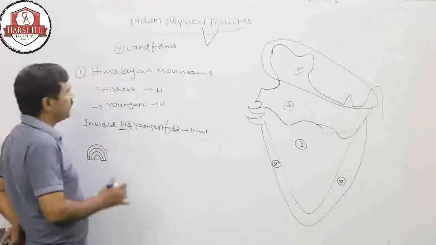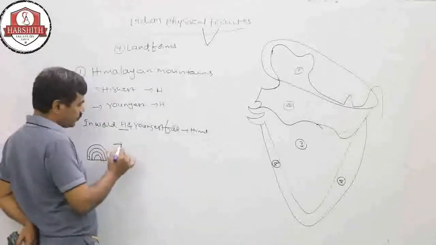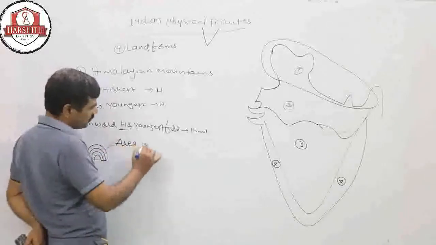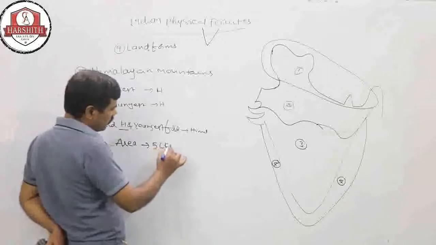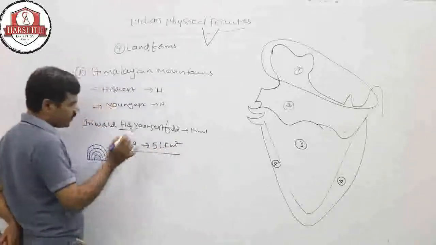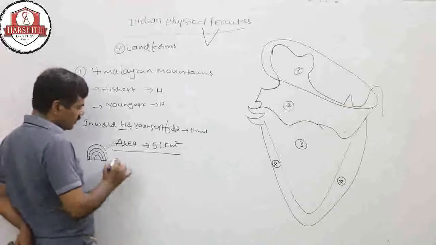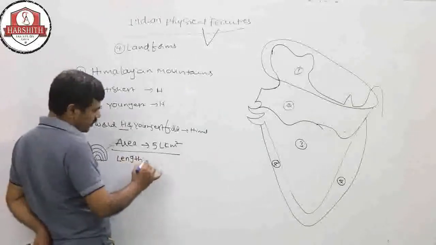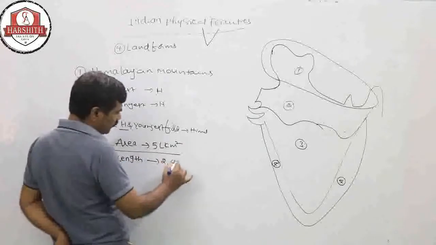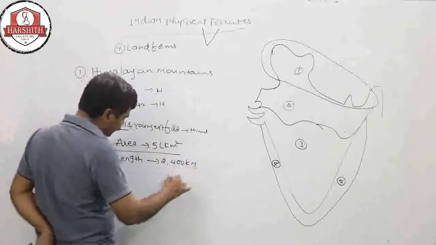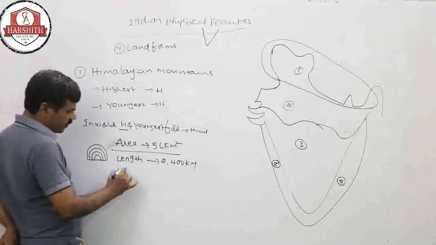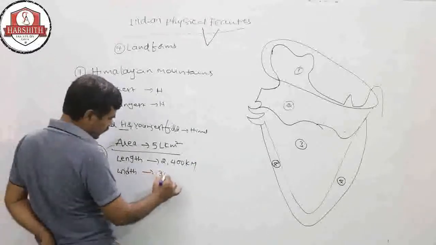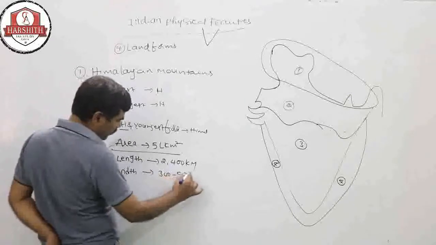The total area of the Himalayas is 5 lakh square kilometers. The length of the Himalayas is 2400 kilometers. The width of the Himalayas is 300 to 500 kilometers.